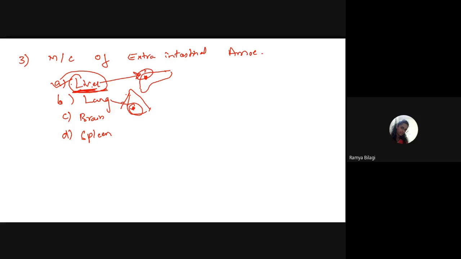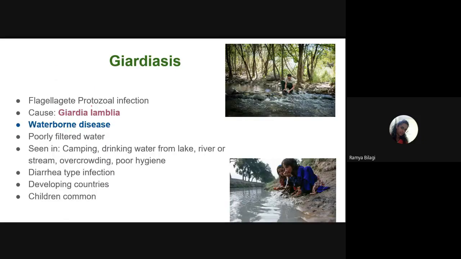So I think I have covered almost all the questions related to Entamoeba histolytica. So we will now switch to another protozoal infection, that is giardiasis, which is caused by which one, students? It is caused by Giardia lamblia. So what is this particular type of protozoal infection? A flagellated protozoan. So it is an intestinal flagellate.